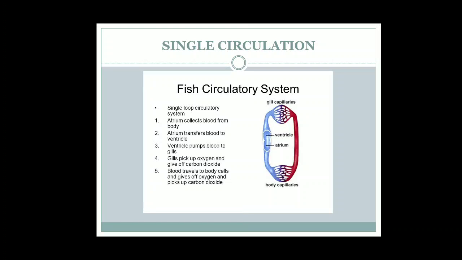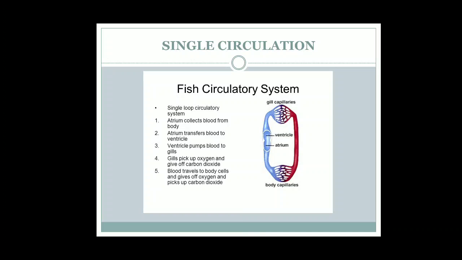So let us see the 2-chambered heart which occurs in fishes. So in this it is called single circulatory system also, because the blood passes through the heart only once. Now if you see the diagram, children, atrium collects blood from body, and atrium will collect which type of blood? Deoxygenated blood. Whenever we show in blue color, it is deoxygenated blood. Blood means containing carbon dioxide.